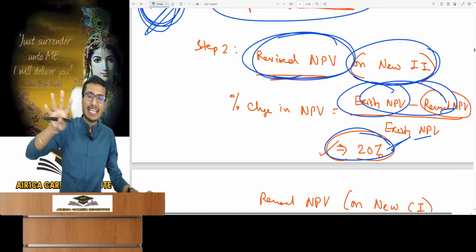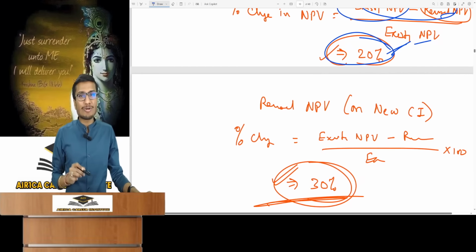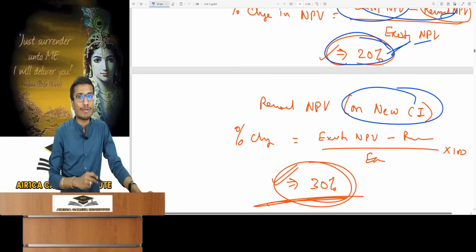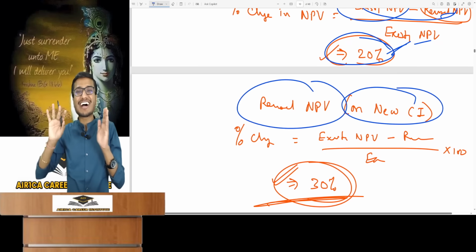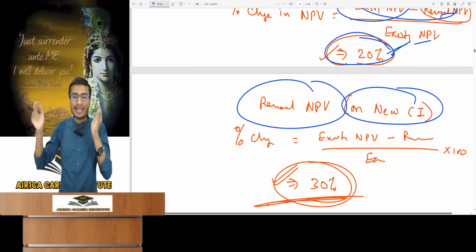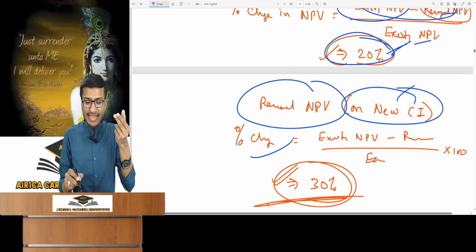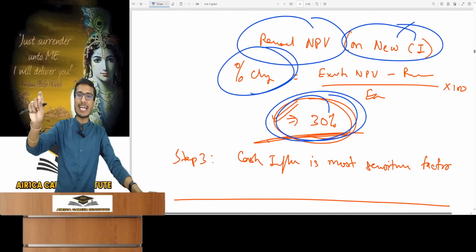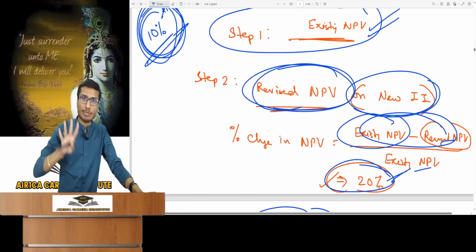Similarly, what do you do with the annual cash inflows? Reduce them by 10%. If cash inflows drop, a loss happens, then find the new inflow and calculate the revised NPV. In this case, keep the initial investment as original. All other factors remain the same. This time, we independently change the cash inflow by 10%. With the revised NPV, calculate the percentage change. Suppose this comes to 30%. If cash inflows adversely change by 10%, meaning they fall, then the NPV will fall by 30%. Calculate only for those mentioned.